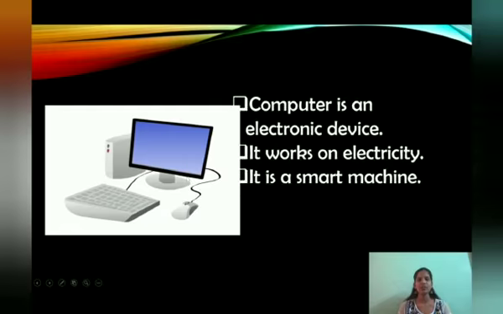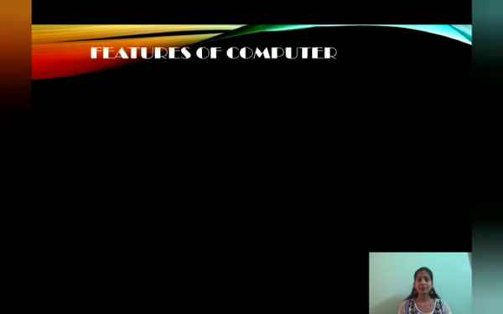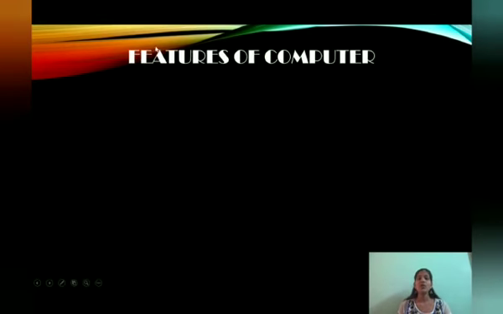This is a computer. So computer is an electronic device, and how does this computer work? This computer also works with the electricity. How does the computer work, children? The computer works with electricity, and it is called a smart machine. So children, now we will see what are the features of computer.